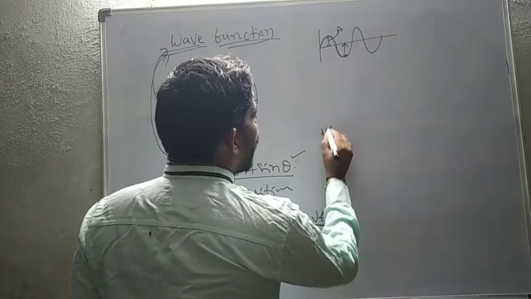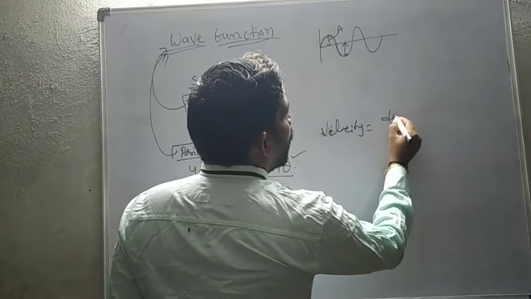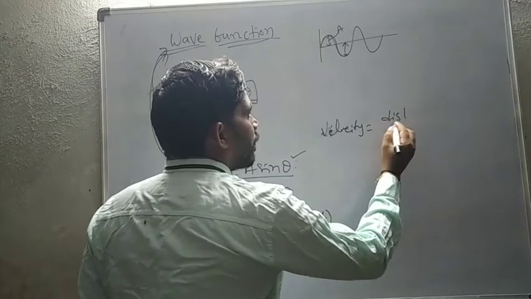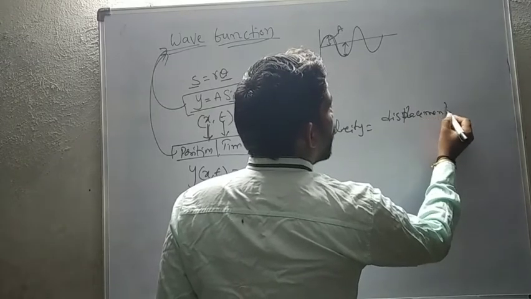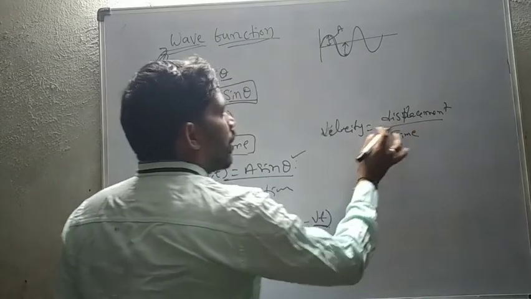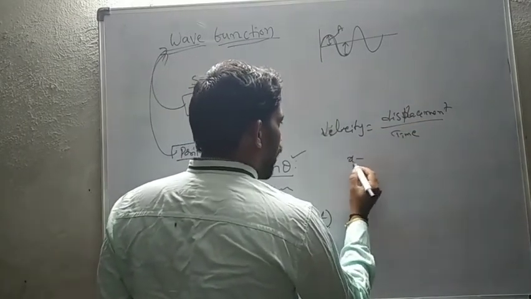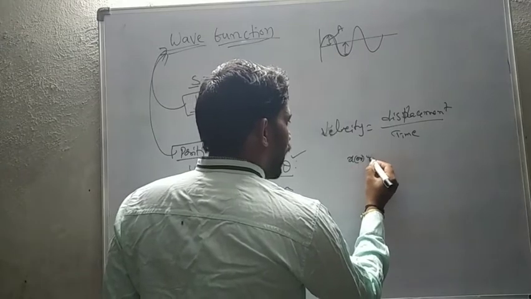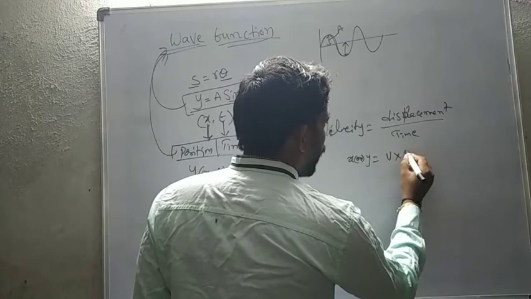For example, velocity equal to displacement by time. So if you want displacement x, it is velocity into time, v into t.